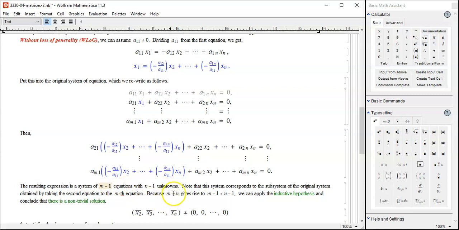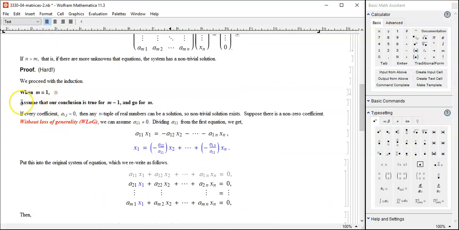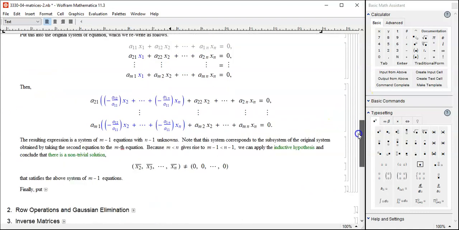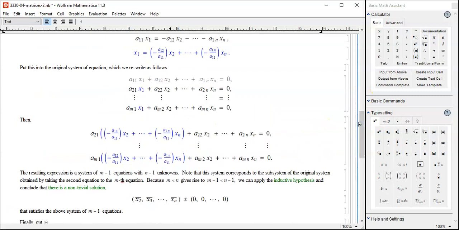So, did we assume n is greater than m? Yes, there are more unknowns than the number of equations. We both reduced by 1: n minus 1 unknowns now from x2 to xn, and m minus 1 equations from the second equation to the mth equation. So we can apply the so-called inductive hypothesis. We assume that our conclusion is true for m minus 1. So that's true, which means there is a non-trivial solution.